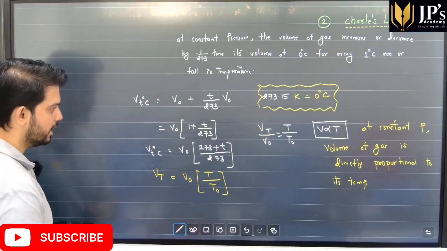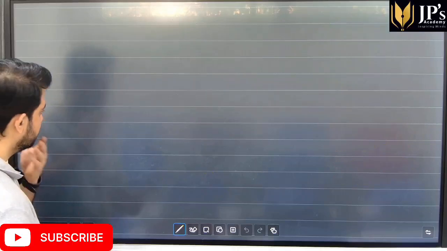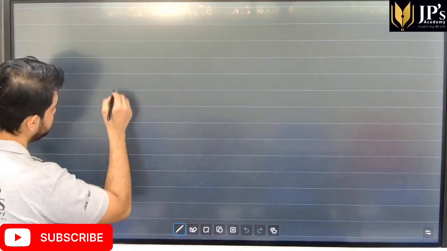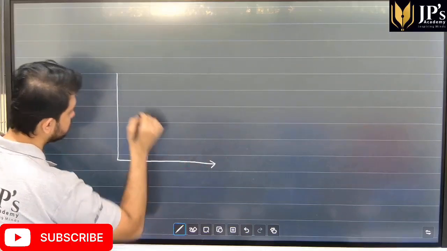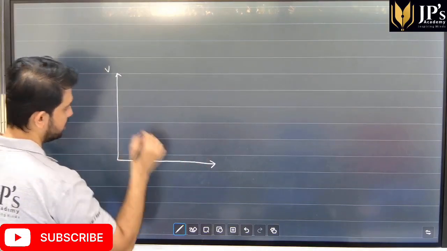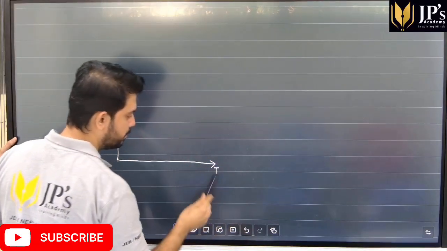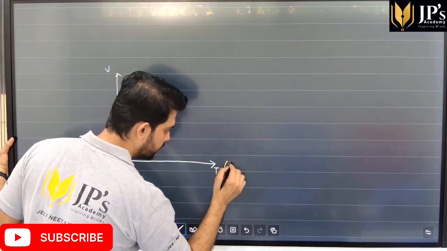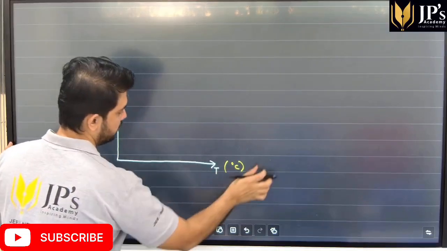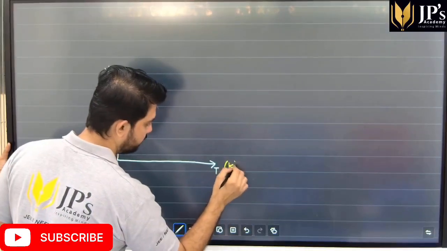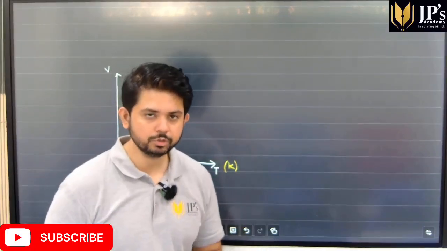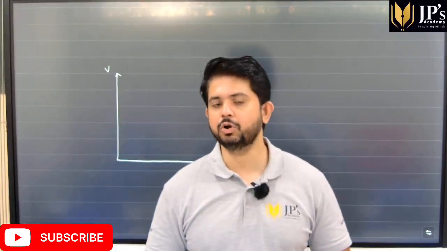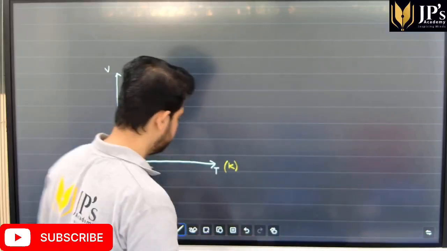Now students, let's try and plot this, since we know that V is directly proportional to T. And let's say, students, I'm plotting this in terms of Kelvin. I want students to remember that it's not possible to reach absolute zero, or to reach 0 Kelvin.